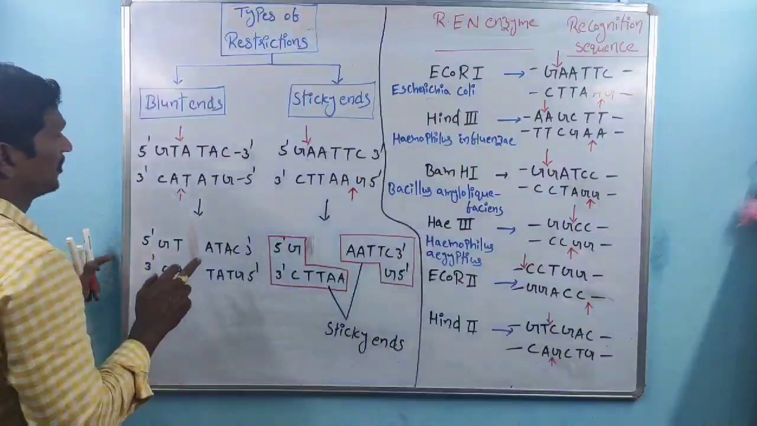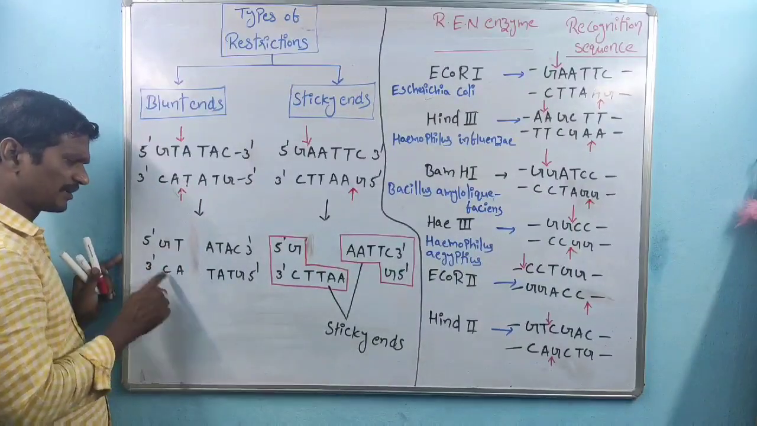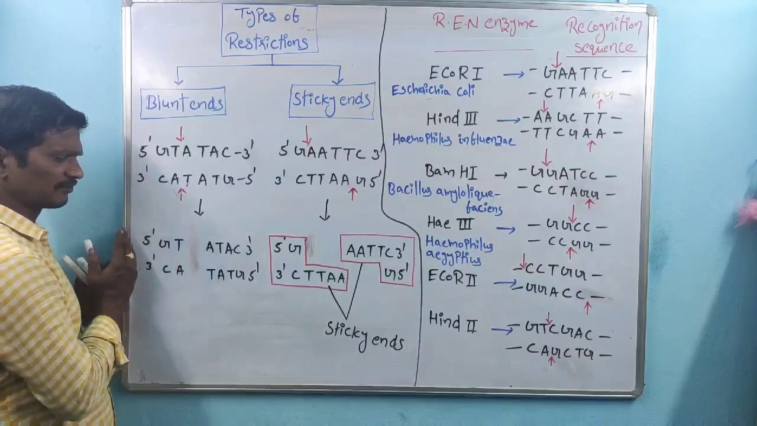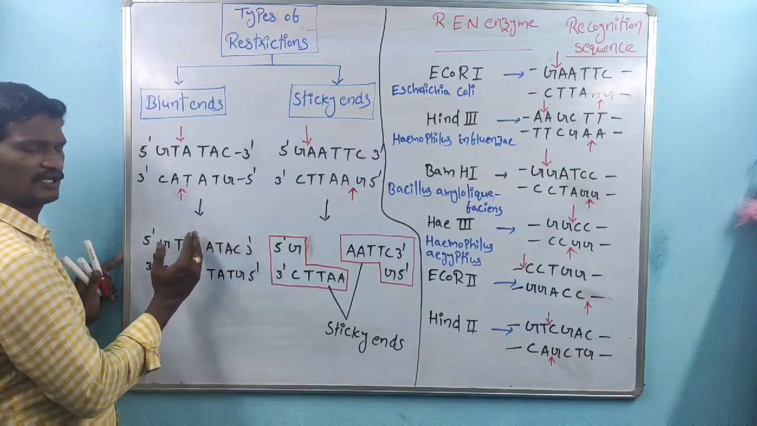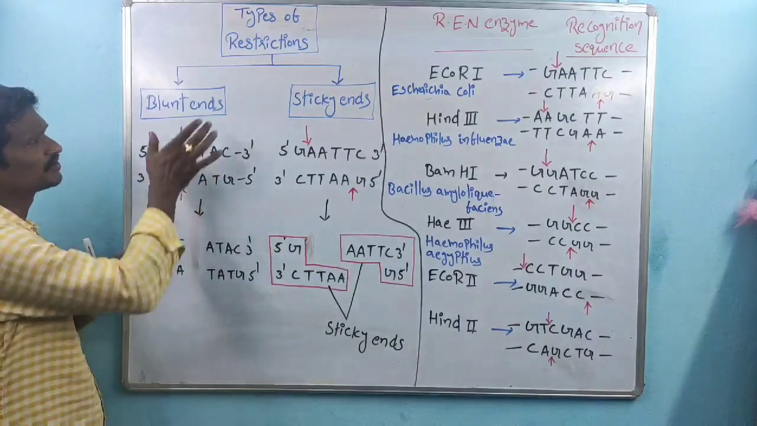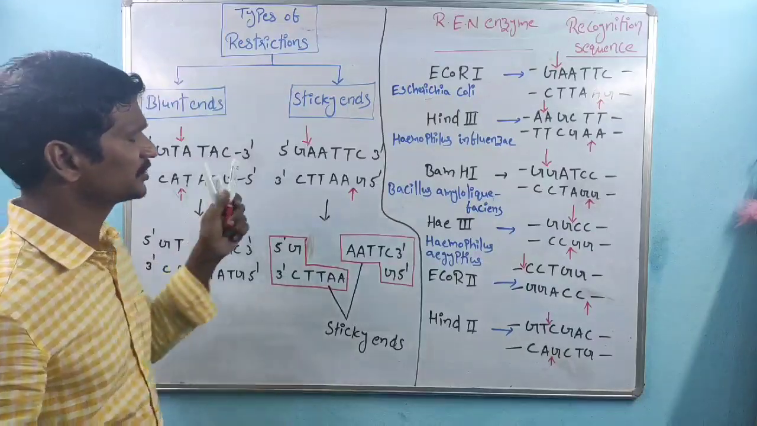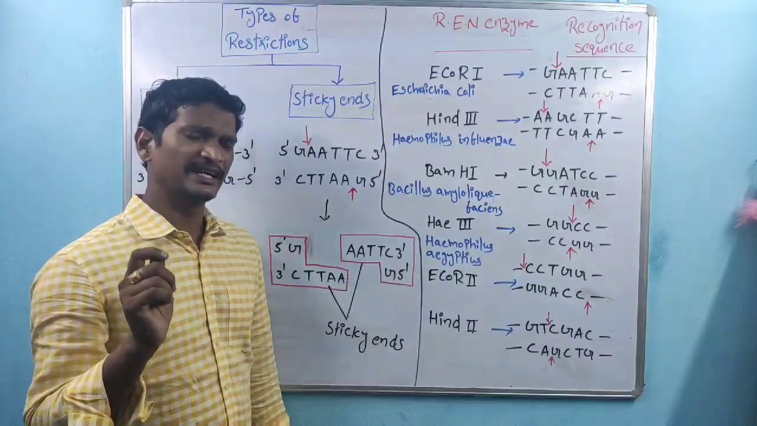So here blunt ends, sharp ends, are produced. The cutting happens like this: GT, CA. This is one part, and the remaining part is the other part. So these are the sharp ends. This type of cutting is called blunt end formation. And next, sticky end formation.